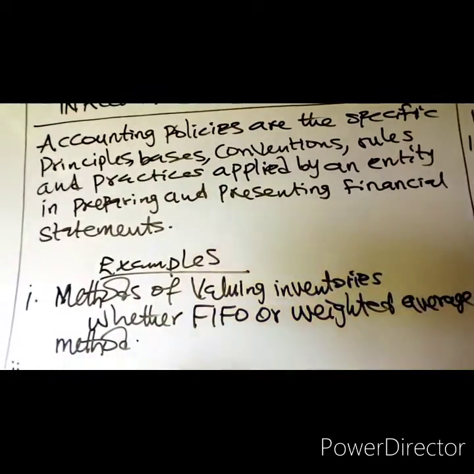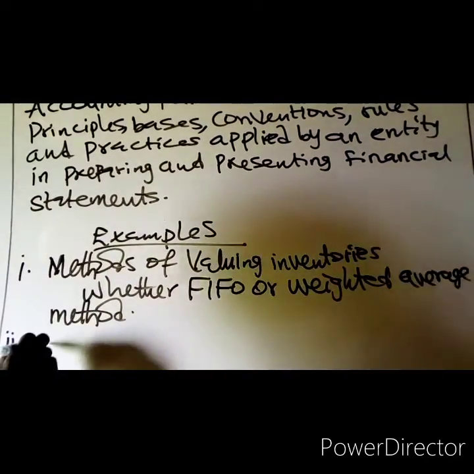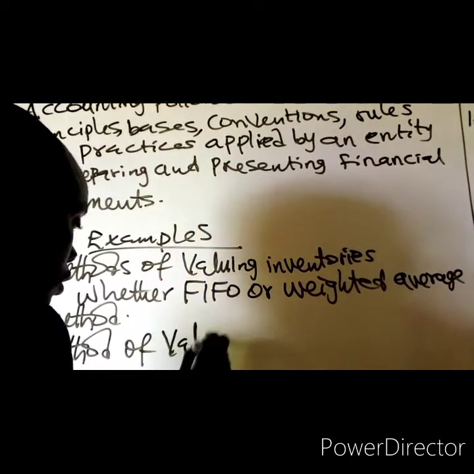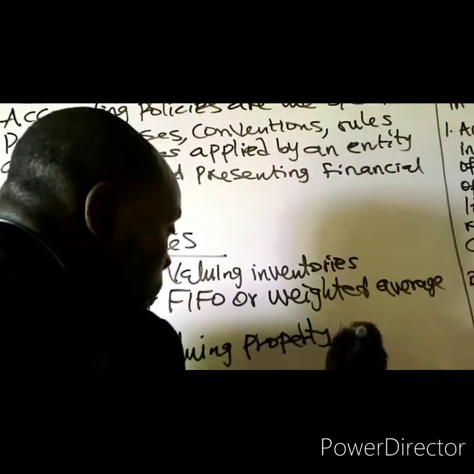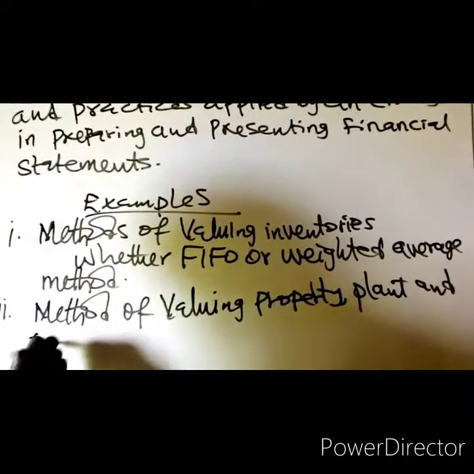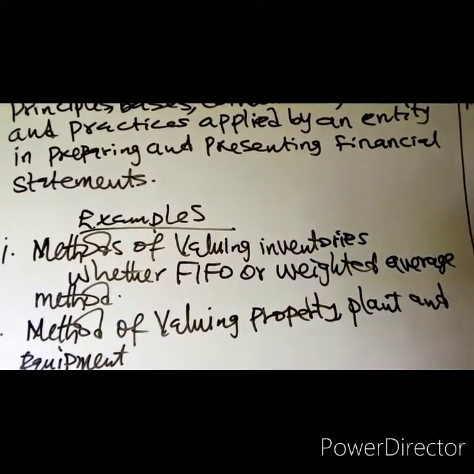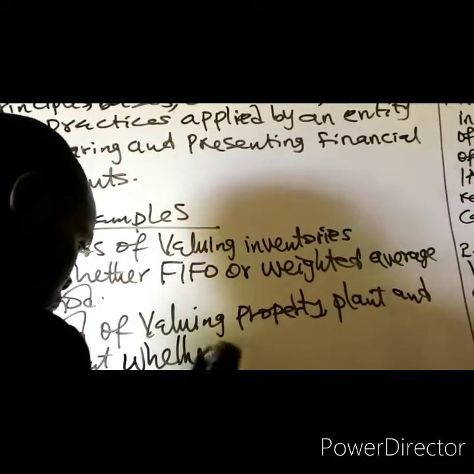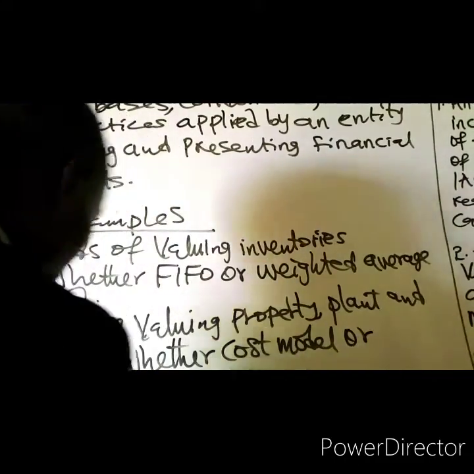Number 2, we have the method of valuing property, plant, and equipment, whether cost model or revaluation model.